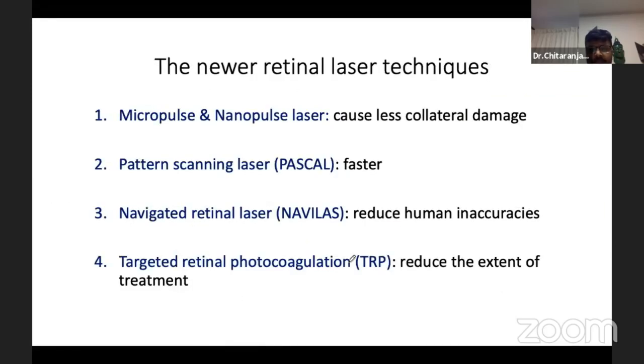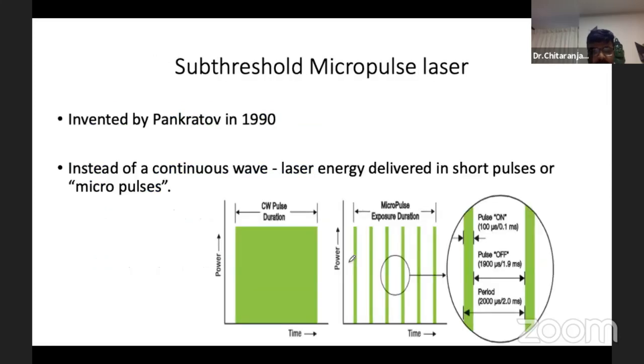So the newer laser techniques that I'll be discussing are the micropulse and the nanopulse laser, which cause less collateral damage. The pattern scanning laser called the Pascal, which is faster. The navigated retinal laser, the Navilas, which reduces the human inaccuracies. And the targeted retinal photocoagulation, which reduces the extent of treatment.